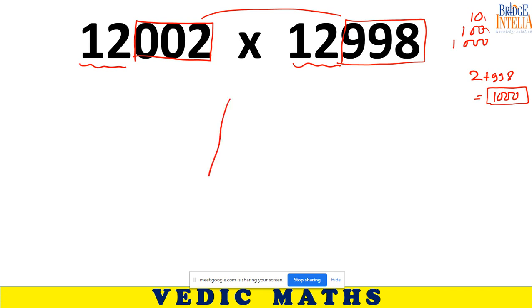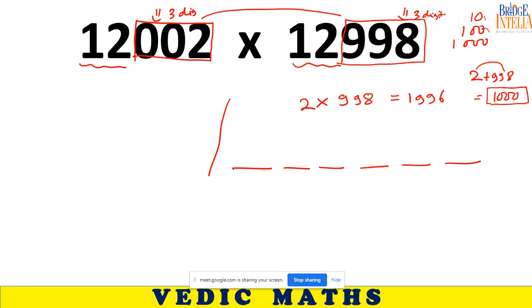So here 3 digits, here also 3 digits. So make 6 spaces here. In these 6 spaces, you have to write the product of these two numbers. 2 into 998 is equal to 1996.